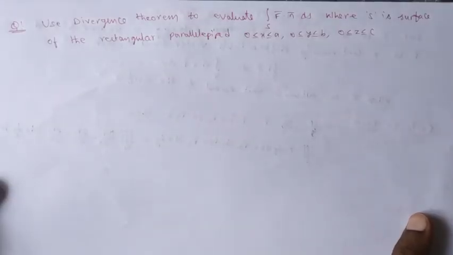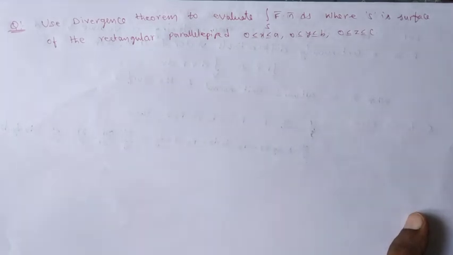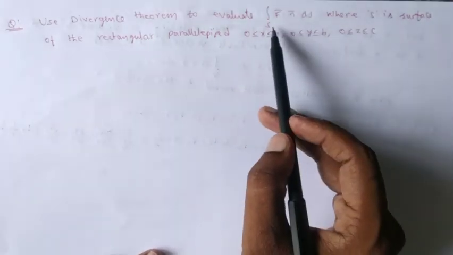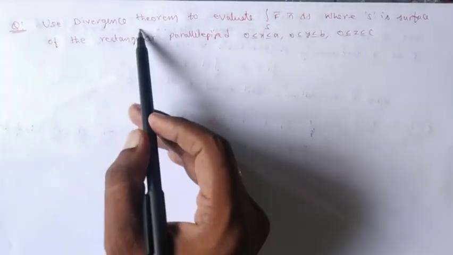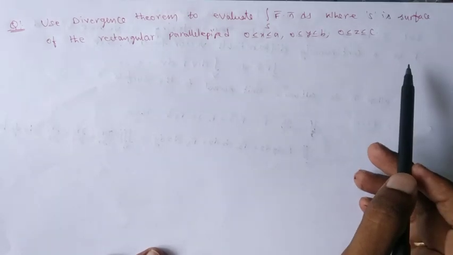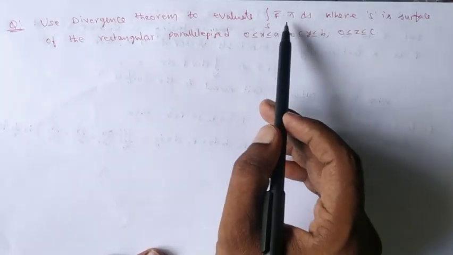We will take one more problem: use divergence theorem to evaluate integral over S f bar dot n bar ds, where S is the surface of the rectangle parallelopiped given by 0 less than or equal to x less than or equal to a, 0 less than or equal to y less than or equal to b, and 0 less than or equal to z less than or equal to c. Once you observe this problem, we have to use the divergence theorem to evaluate the surface integration. That means we should convert the surface integration to a volume integral with the help of divergence theorem. That volume integral will be evaluated, and its value is nothing but the value of this integral.